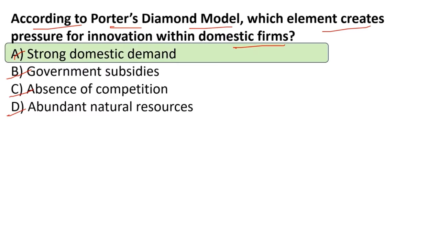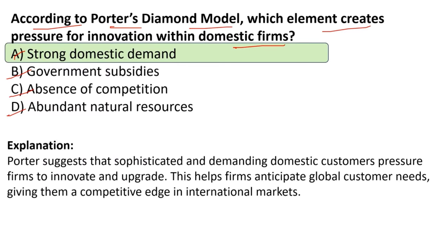All right, so option A, strong domestic demand, right? See, Porter suggests that sophisticated and demanding domestic customers pressure firms to innovate and upgrade, right? So that is the major reason why the firms are innovating and upgrading their products. Even in the product life cycle, we have seen that once your product demand increases, after some time it will decrease.